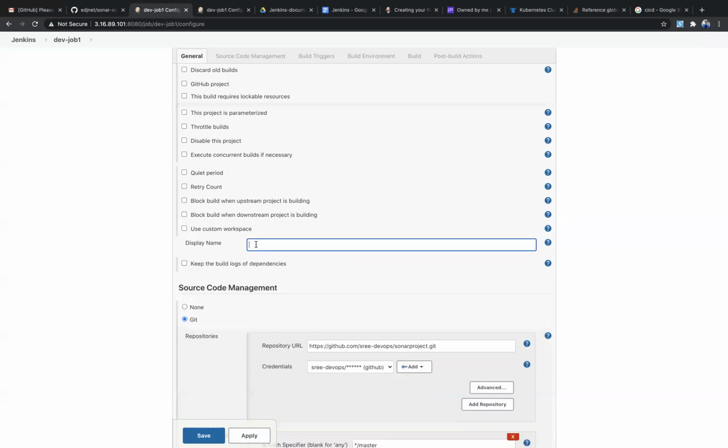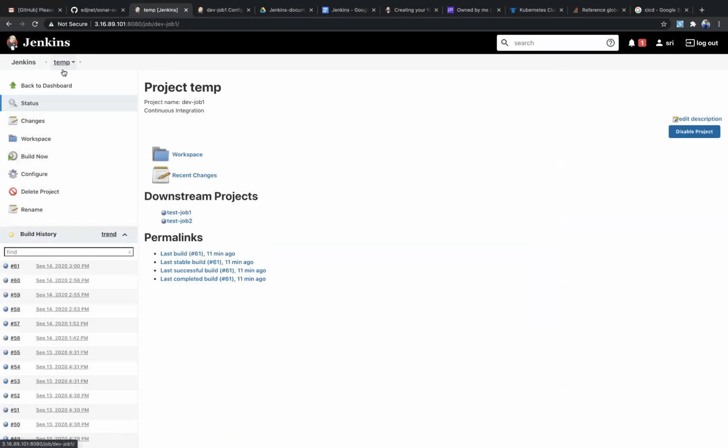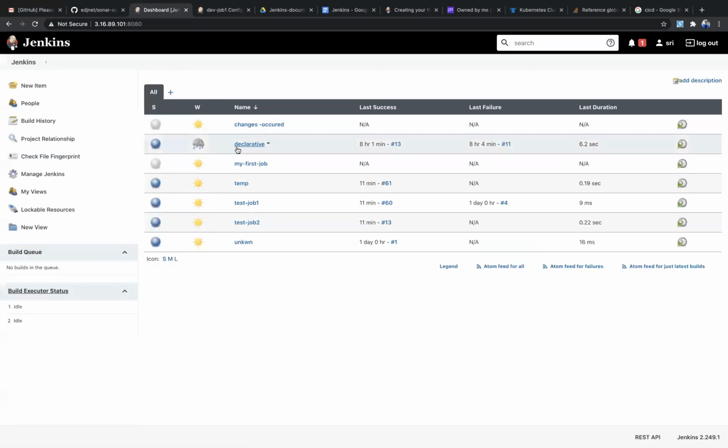And the display name is just renaming the job name. So here dev job one is there. I'll give it something like temp. If I save this one, my job name will be changed. You can also do a rename, but that will completely rename it.